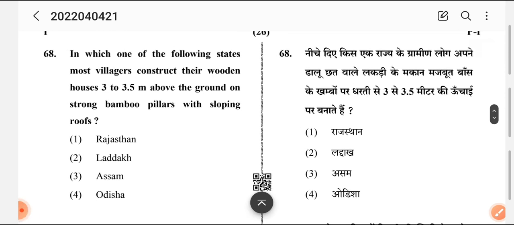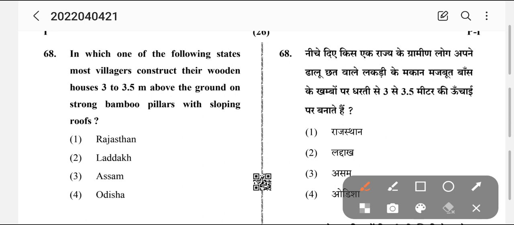Now we will move to types of houses. There is a lesson in EVS in class 3 or 4 where people talk about houses, how people live based on the climatic conditions and environment there. People have made their houses accordingly, so we have to select the correct house. Question number 8. In which of the following states do most villagers construct their wooden houses 3 to 3.5 meters above the ground on strong bamboo pillars with sloping roofs?